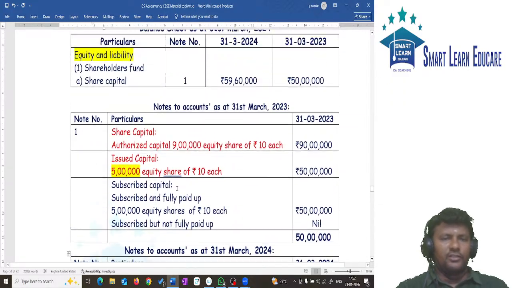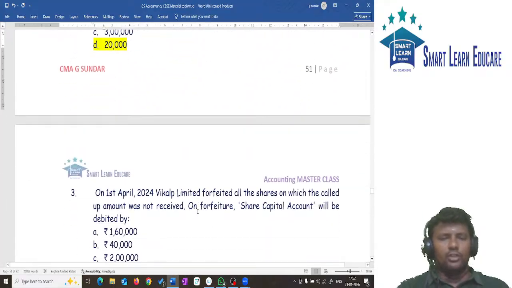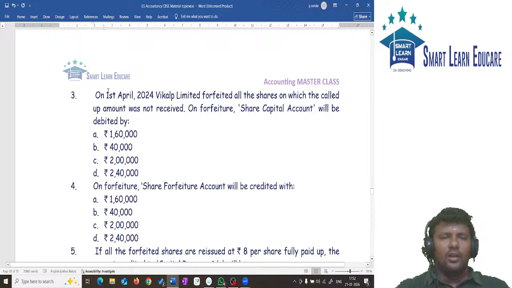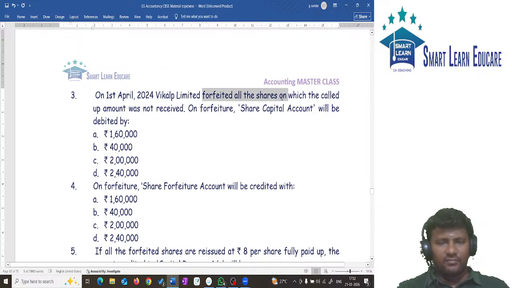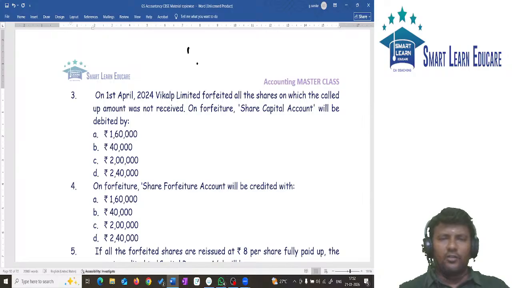Are you following this? Any doubts in this question? Next part. Come to the third part of the question. On 1st April, the company forfeited all the shares on which money is not received. All the shares are forfeited. Now, how many shares are forfeited? It is the full 20,000 shares forfeited.